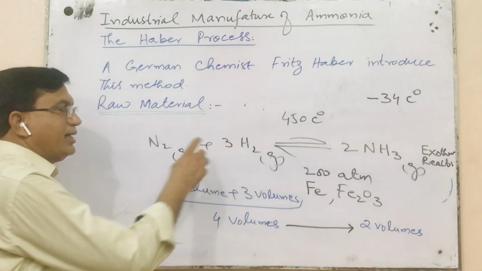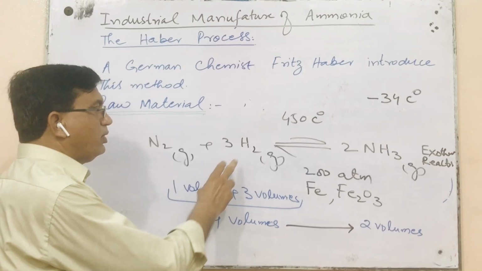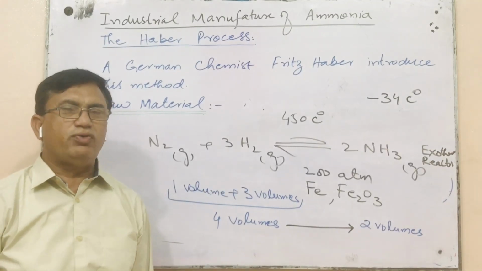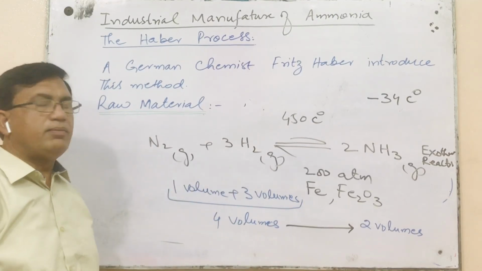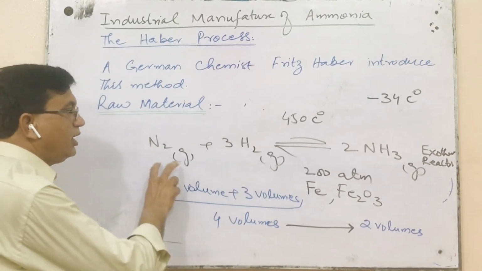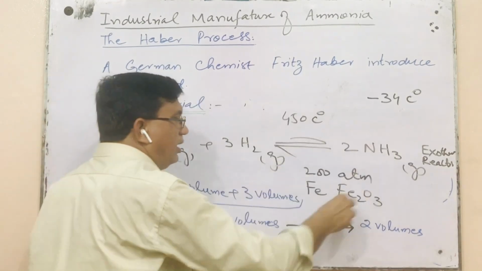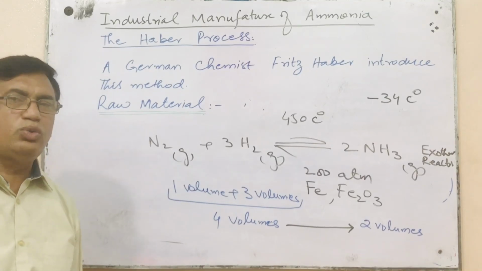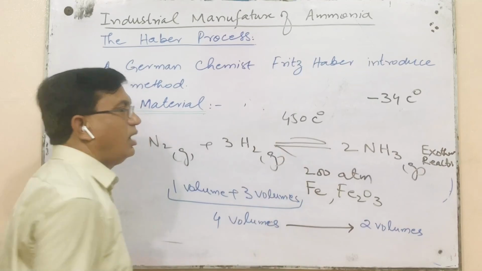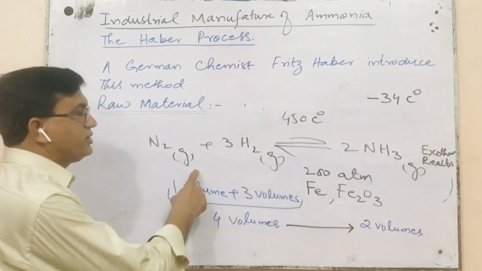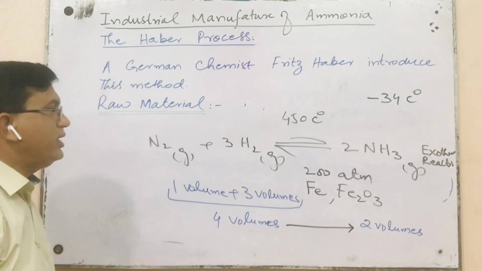Then the non-reacted gases are again recycled in the process to avoid the wastage of the gases. That's why, due to the cyclic process, the non-converted gases are again and again recycled through the process. As I have explained, this is a reversible reaction. Reversible reactions are those reactions which can proceed in both forward and backward directions.